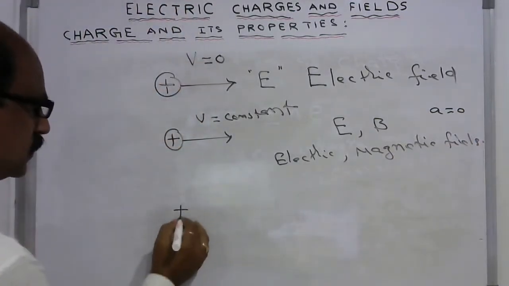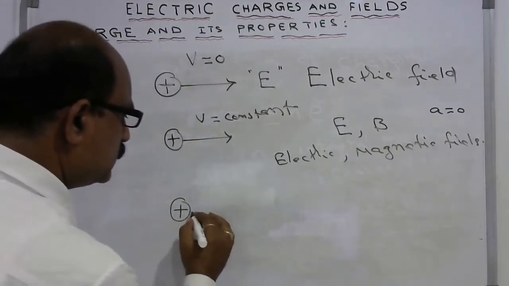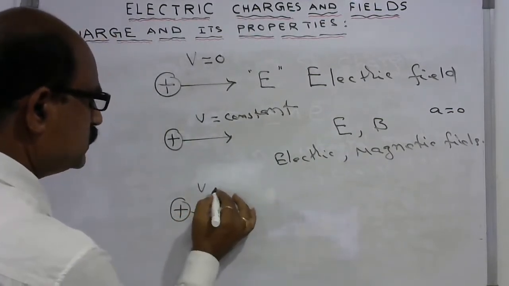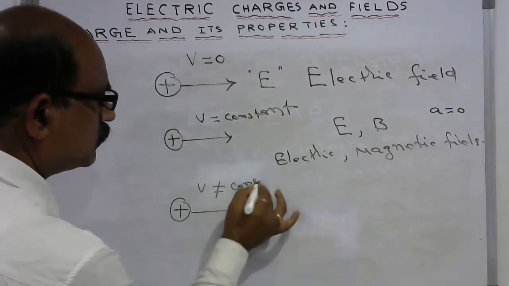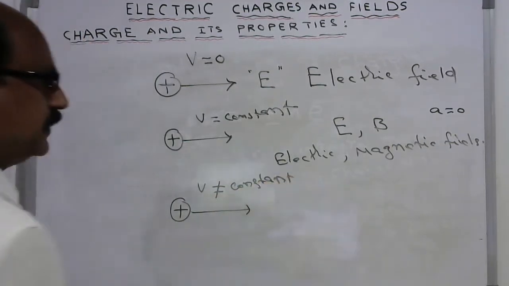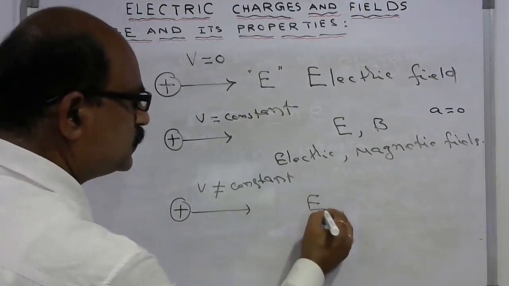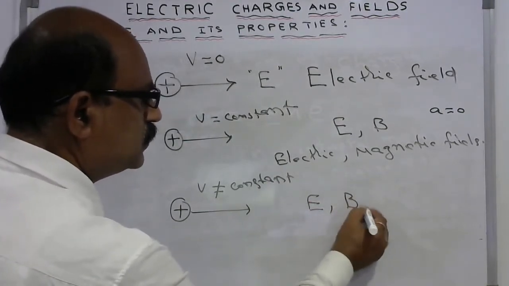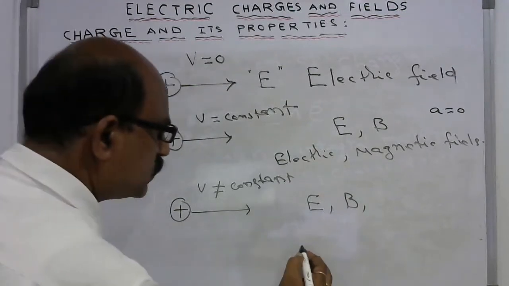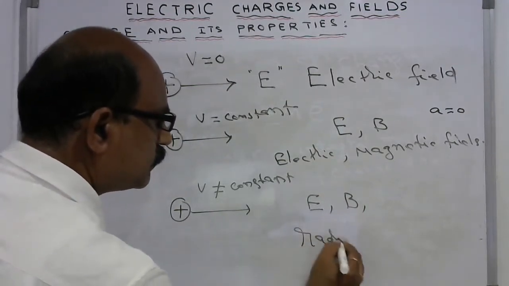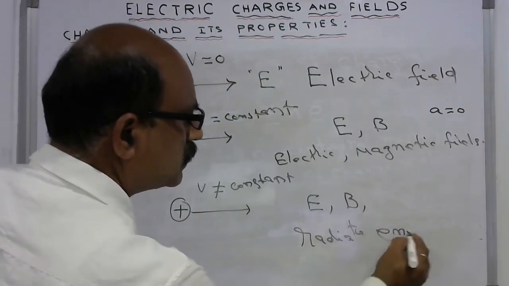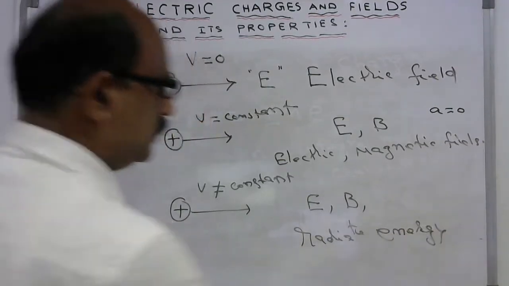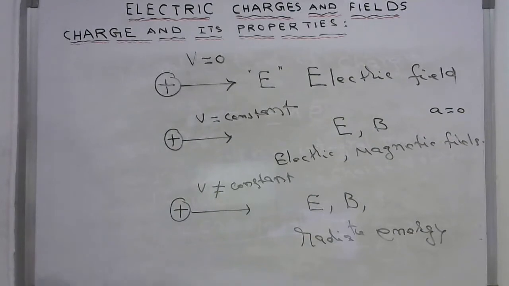And the third case is if the velocity is not constant, then it may produce an electric field, a magnetic field, and also radiates energy. So this is another property of the charge.